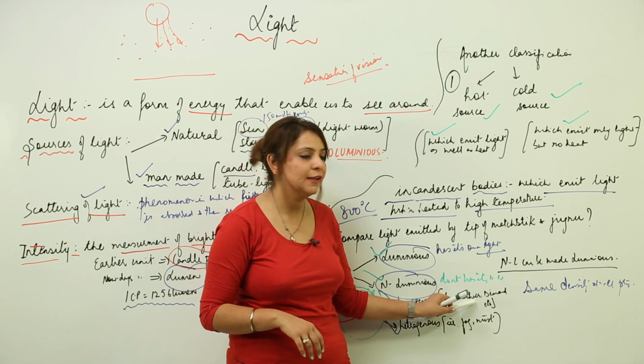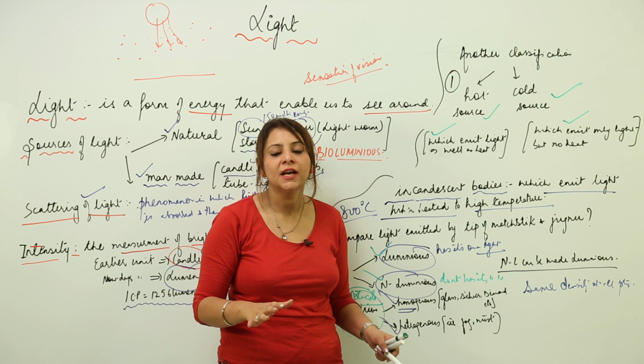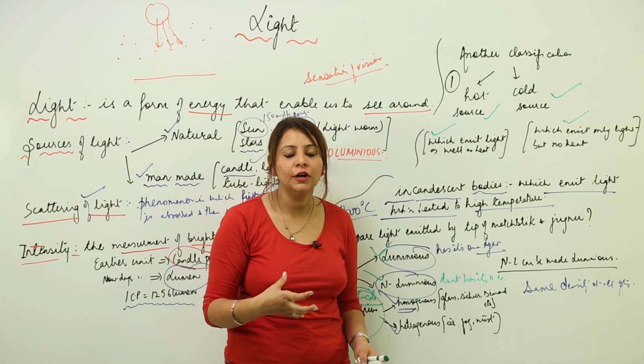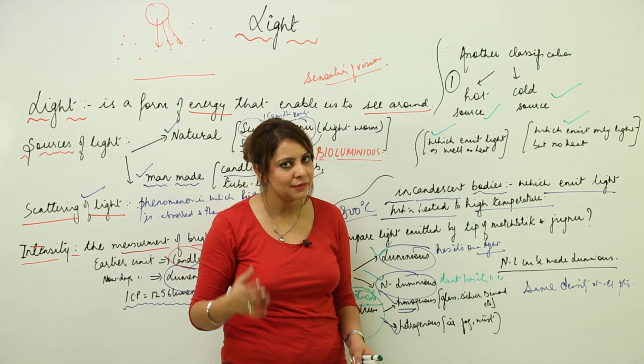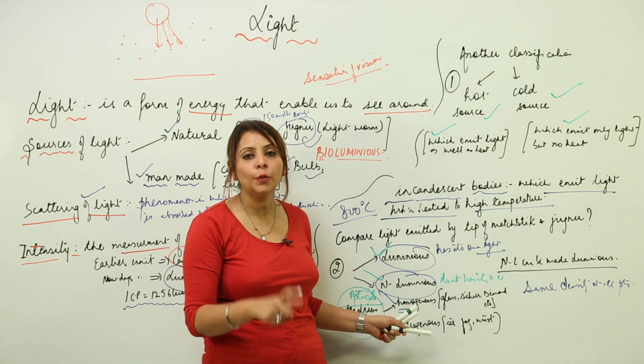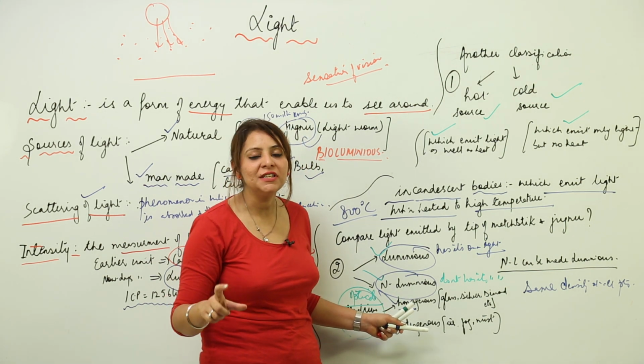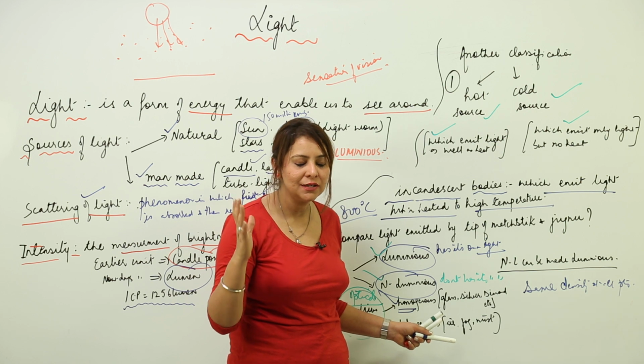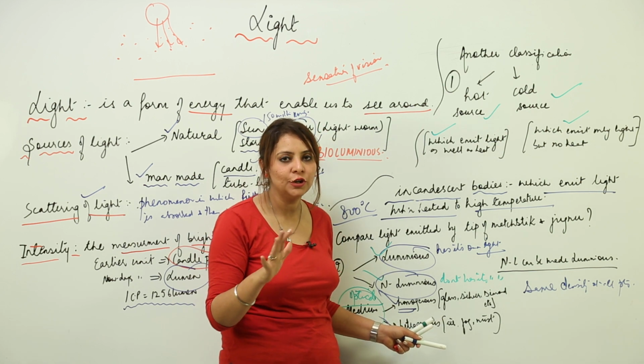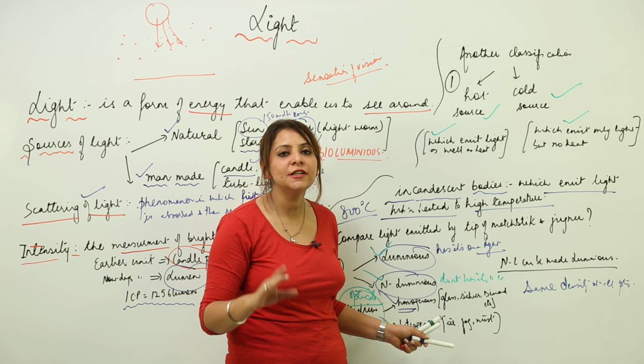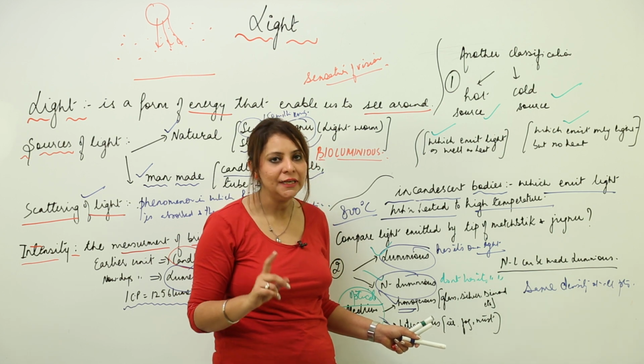Like glass, silver, diamond, etc. They are all homogeneous. So at any corner, the density is going to be the same. That is called a homogeneous optical medium. It allows light to pass whether partially or completely, and the density at all points is the same.